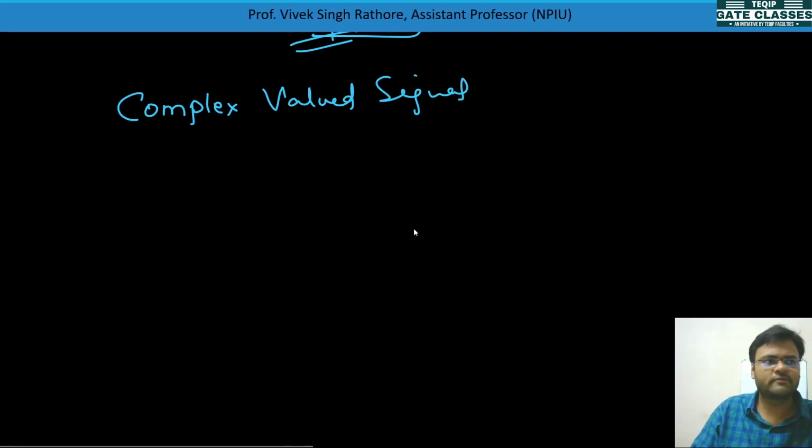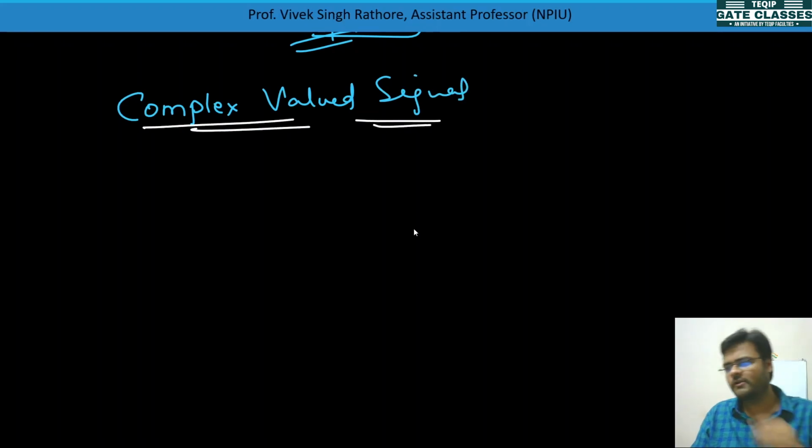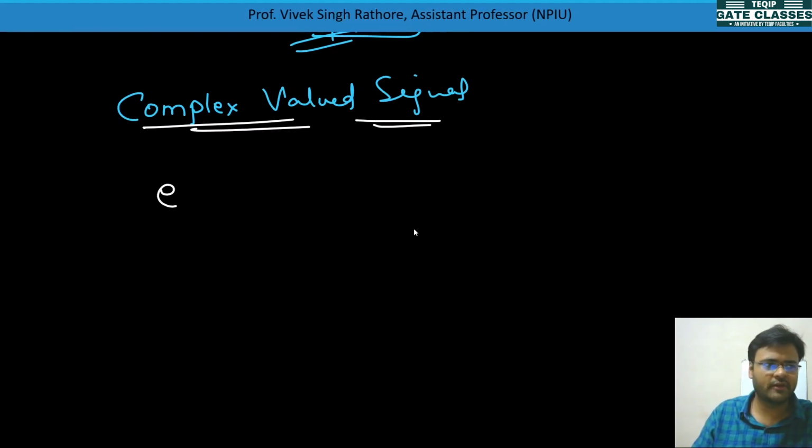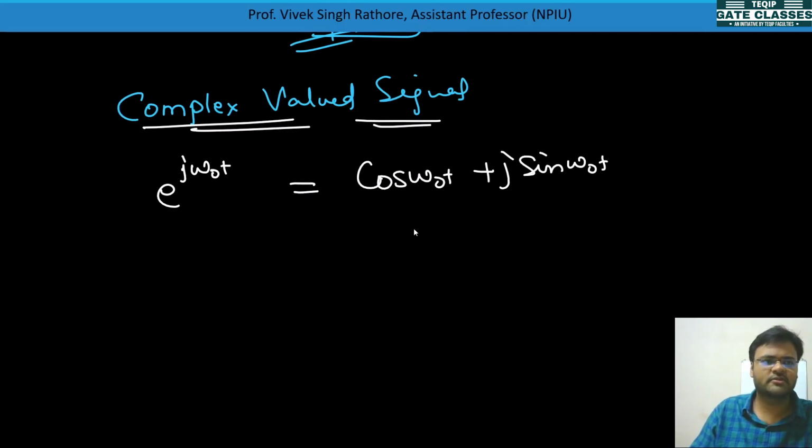So for complex valued signal, first we will take the Euler signal. From the Euler signal only we can see all the things. So e to the power j omega naught t is cos omega naught t plus j sine omega naught t. This is the Euler signal.